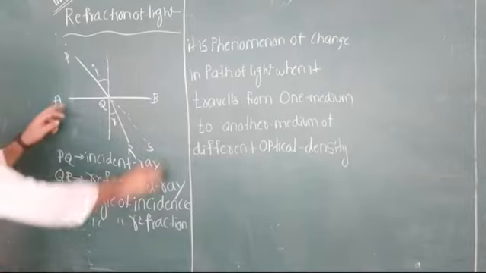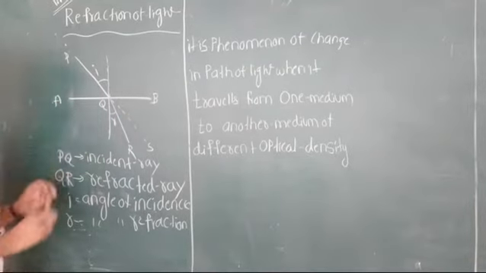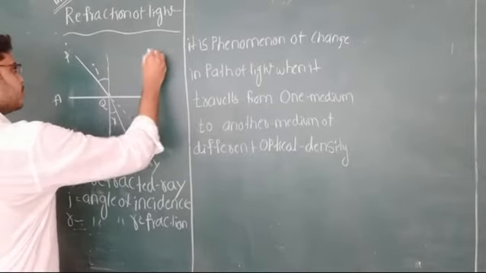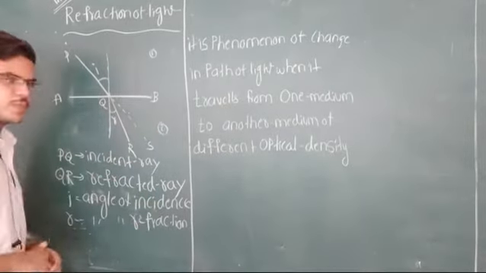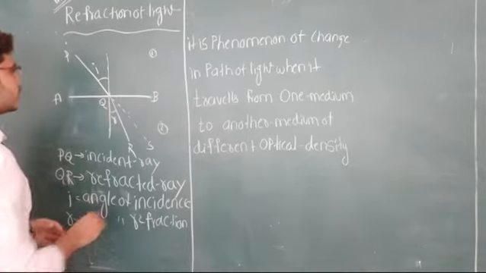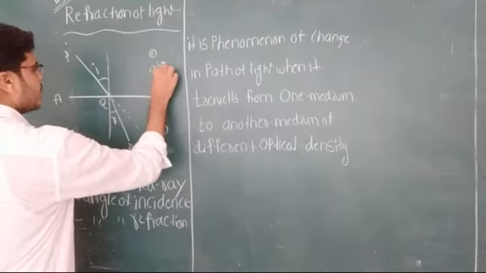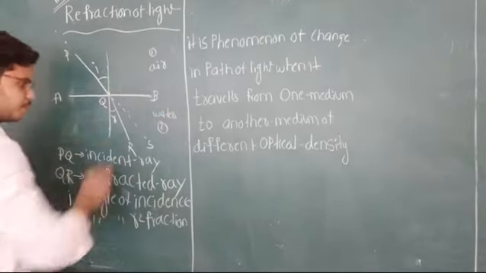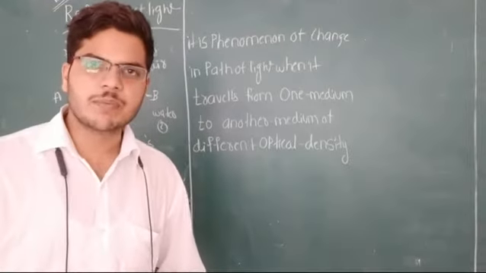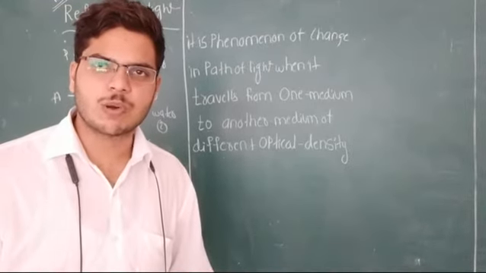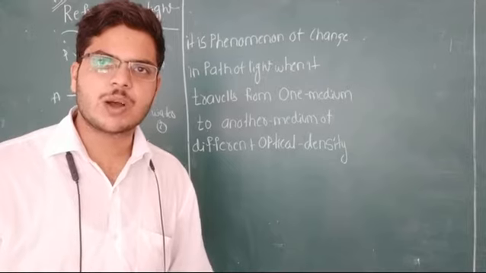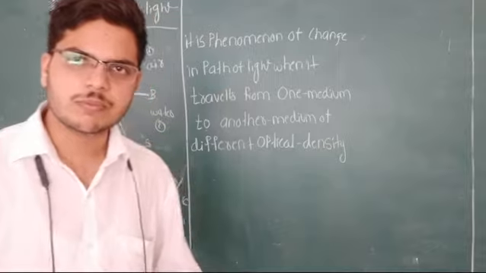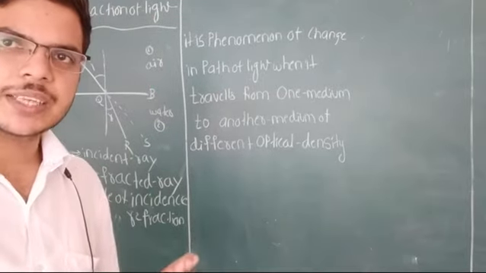Now, consider AB to be the surface separating two media. This is the first medium, and this is the second medium. For example, consider the first medium to be air and the second medium to be water. The optical density of air is small, and the optical density of water is more compared to air. Therefore, the air medium is taken as the rarer medium.